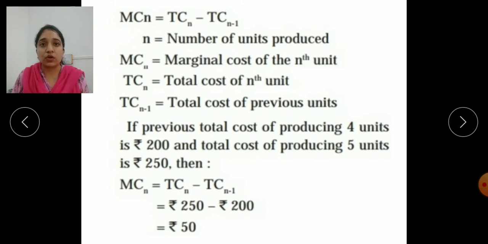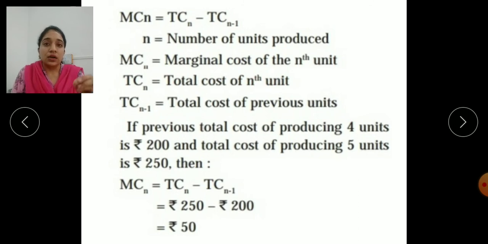So first of all, the formula is there: marginal cost of nth unit, that is total cost of nth unit minus total cost of n minus 1. Total cost जो भी रहेगा, जैसे I told you now, if 9 chairs are there, so 9 chairs, that is the total cost of n, and minus total cost of n minus 1, जो एडिशन हुआ रहेगा. जैसे 10th चेयर प्रोड्यूस की उसने, तो उसमें से वो माइनस हो जाएगी. n stands for number of units produced. Then MCn means marginal cost of the nth unit, जो cost होगा उसका.